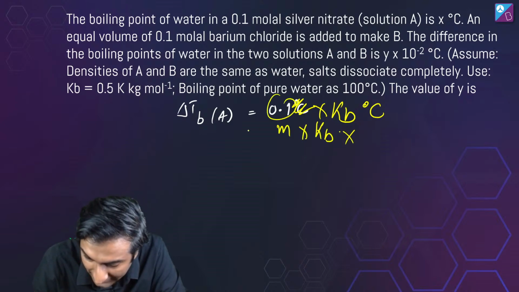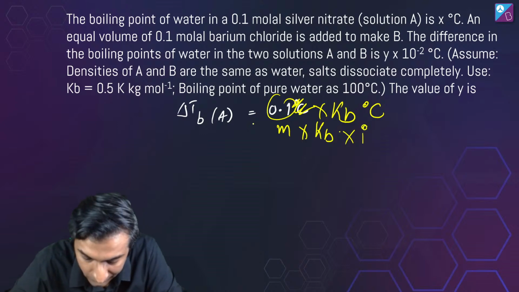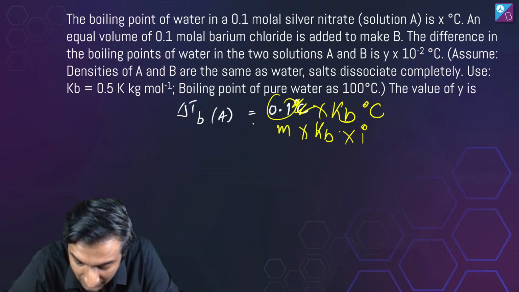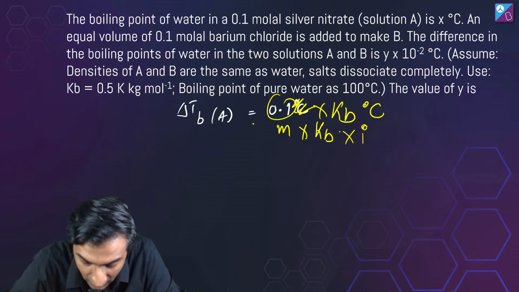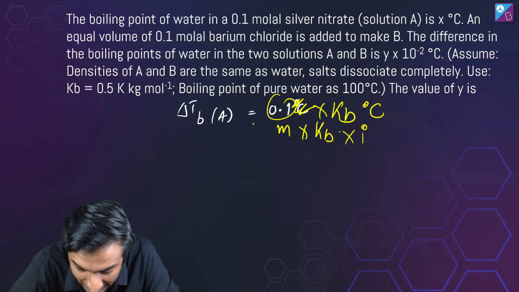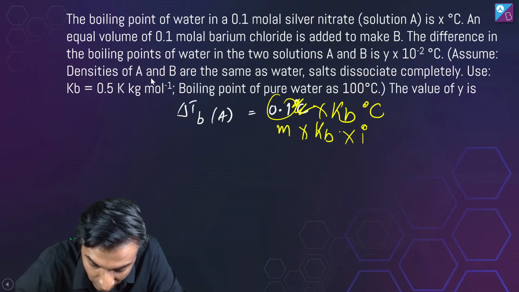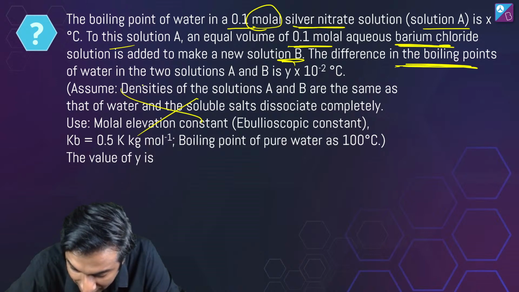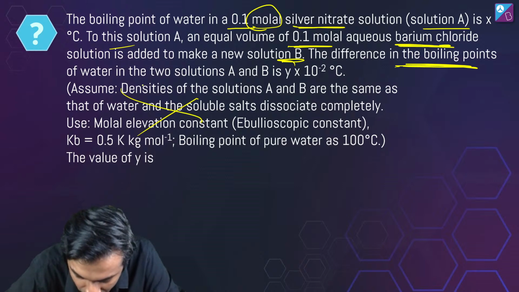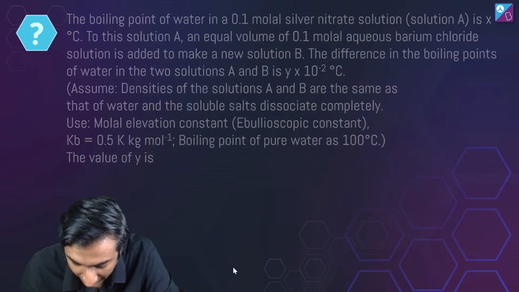But there is also an i over here. So can we say this directly? It's m into KB into i, right? Okay, ठीक है. Now, is it given anywhere कि इसका कुछ value है? Let me go back to that main question. Fancy big question. Boiling point of water in 0.1 molar silver nitrate solution is X. To this solution, an equal amount of 0.1 molar aqueous BaCl2 is added to make a new solution B. Difference in boiling point क्या होता है? Ebullioscopic constant यहाँ पे दिया हुआ है. Boiling point of pure water is 100. Okay. Cool.